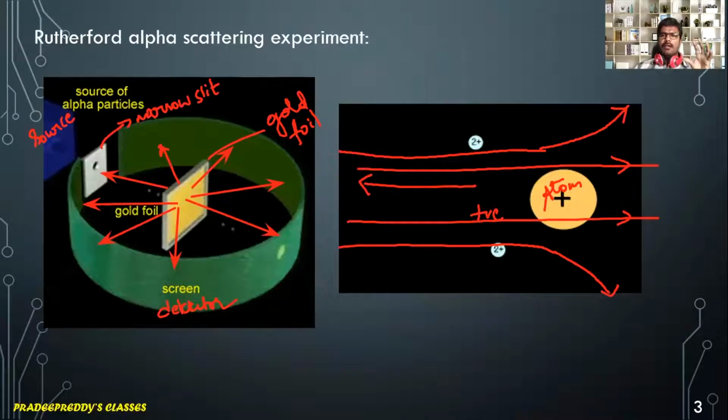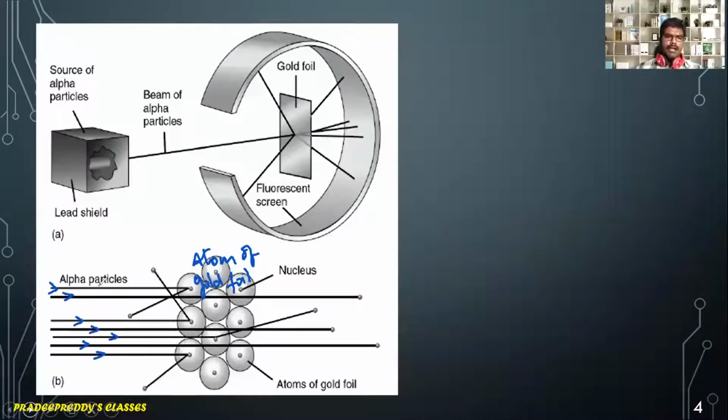From this, there were some conclusions made from the alpha ray scattering experiment. So what are the conclusions from this experiment? We will be learning in the next slide. So alpha particles are incident on the gold foil, and these alpha particles are scattered in all possible directions, such that some of them are deviated by an angle of 90 degrees, some by an angle greater than 90 degrees and some less than 90 degrees. And some of them do not have any deviation. They come out from the gold foil.